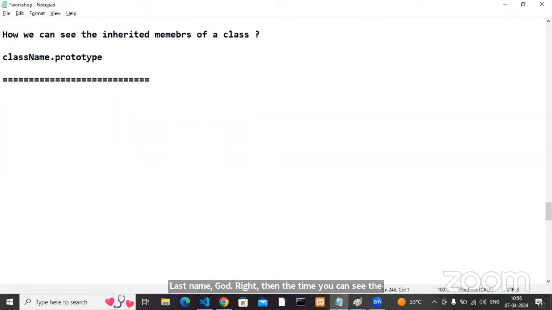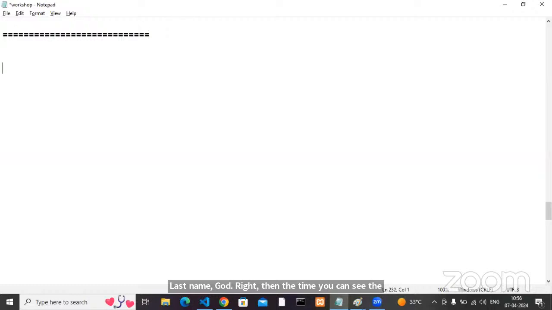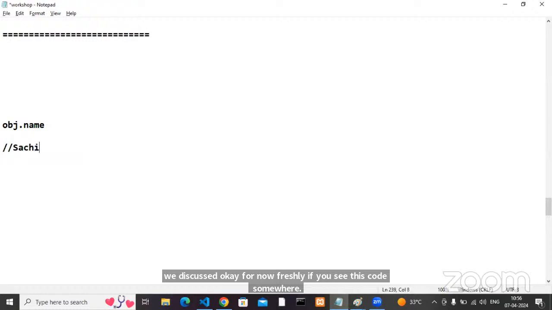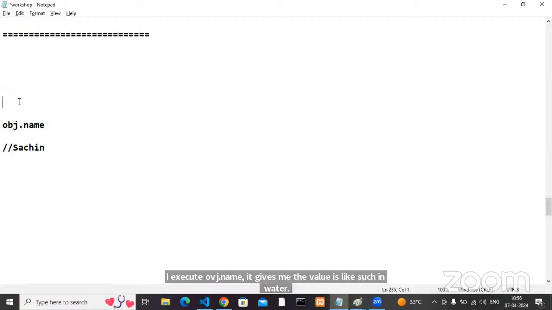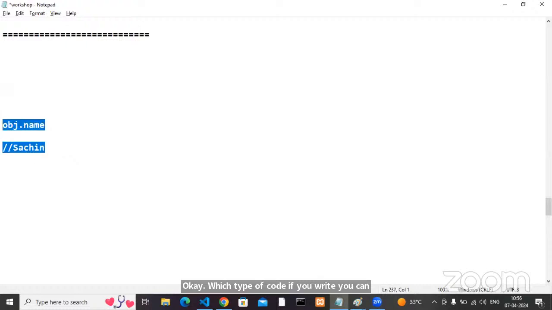Now I have one simple use case. Very simple. Can anyone answer it? Forget the previous code for now, whatever we discussed. If you see this code somewhere and it gives the output Sachin, can anyone tell me what the previous code may be? If I execute obj.name, it gives me the value Sachin. Which type of code would you write to get the output Sachin? Can you fill this gap?